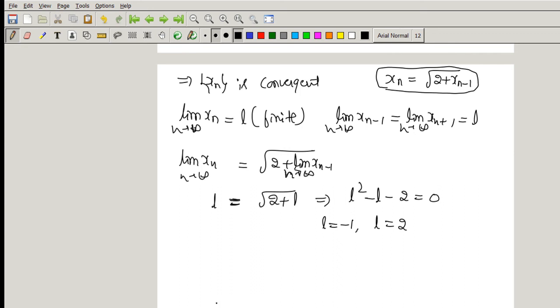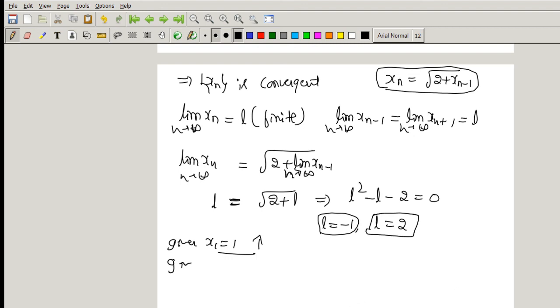But given x1 is 1 and we have proved it is a monotonically increasing sequence, therefore it always converges to some positive value. Therefore, we neglect L is equal to minus 1. Therefore, it must converge to L is equal to 2.